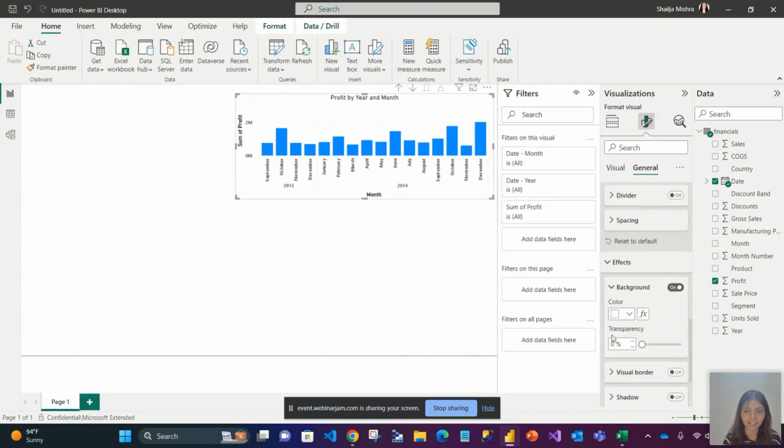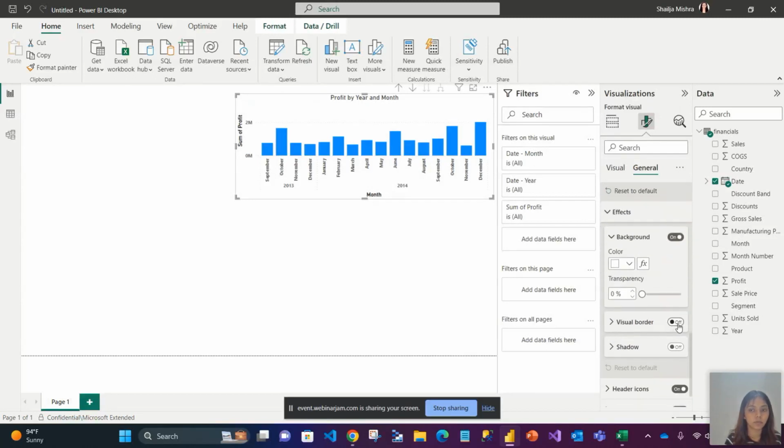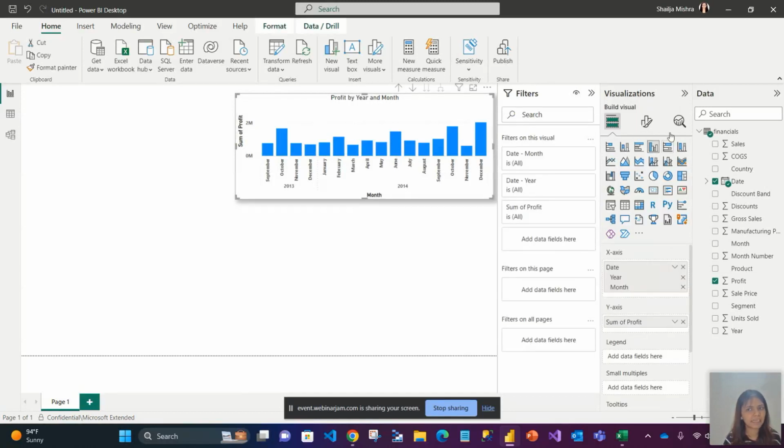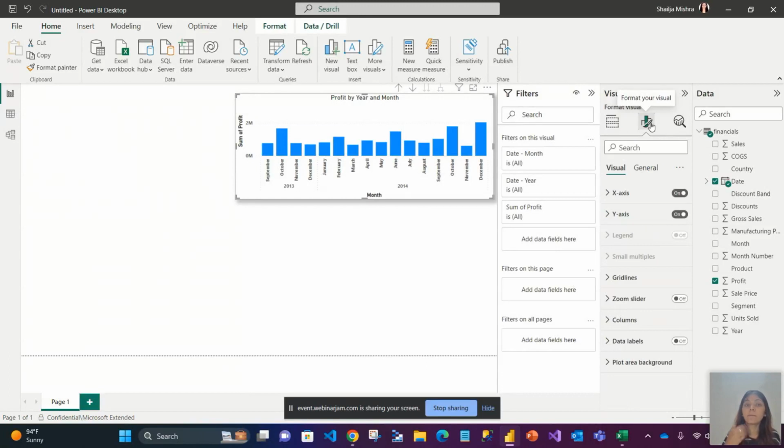One of my favorite ones here is I always add a visual border and shadows. Now you would see this particular visual that you created has a border, an outline, and also a slight shadow there. So these are all different things you can do, and many others, to format your visual. So firstly, you build your visual. Second, you format your visual, and your visual is already there.